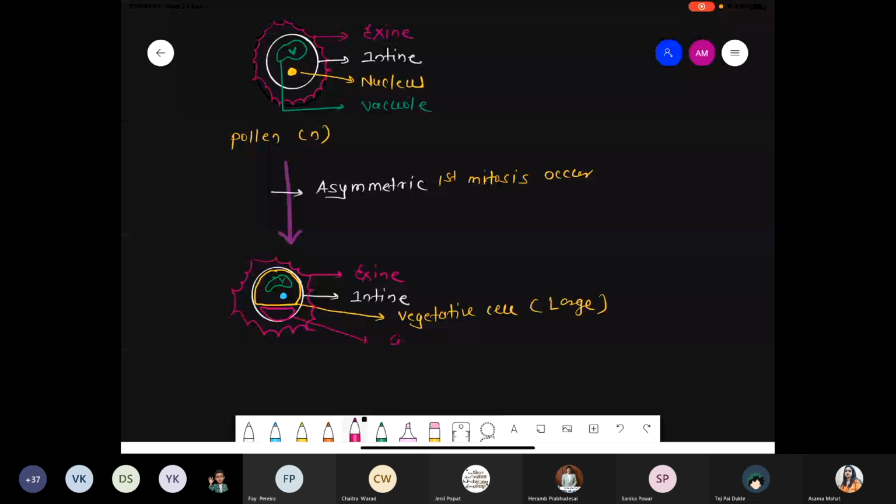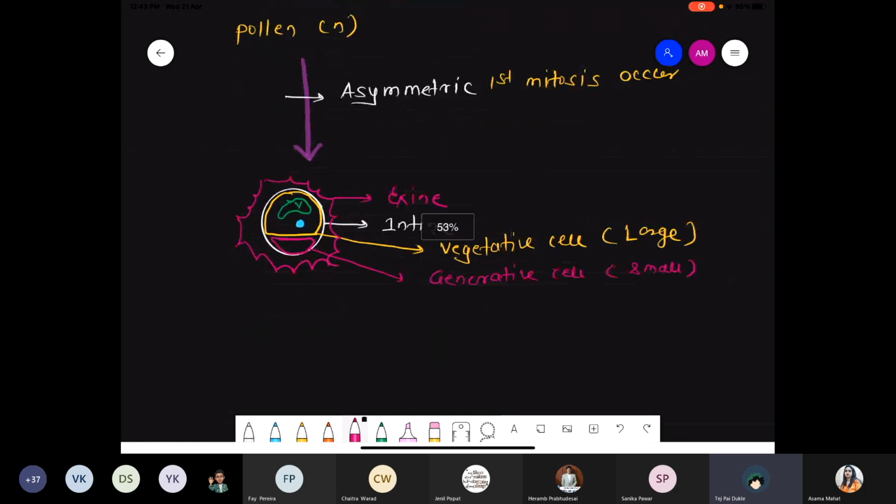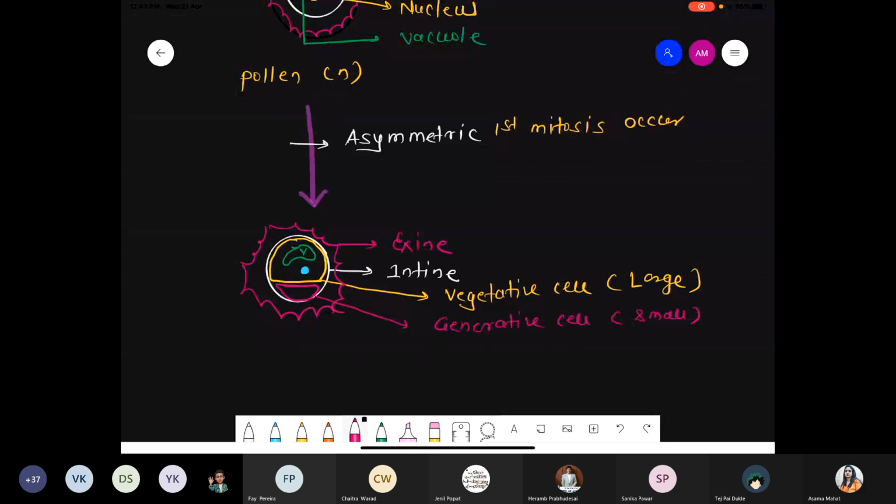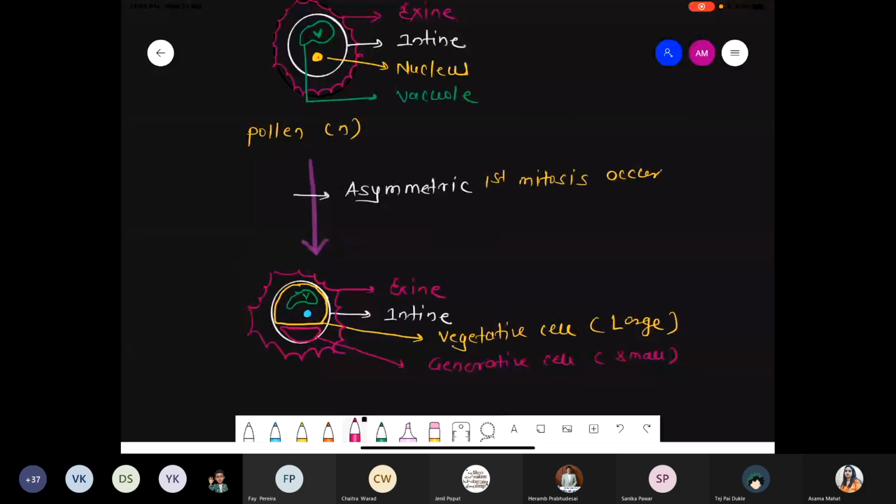Is it okay, or should I zoom out or zoom in? A little zoom out is needed. The diagram is okay. Ma'am, zoom in. Okay. First part is done.